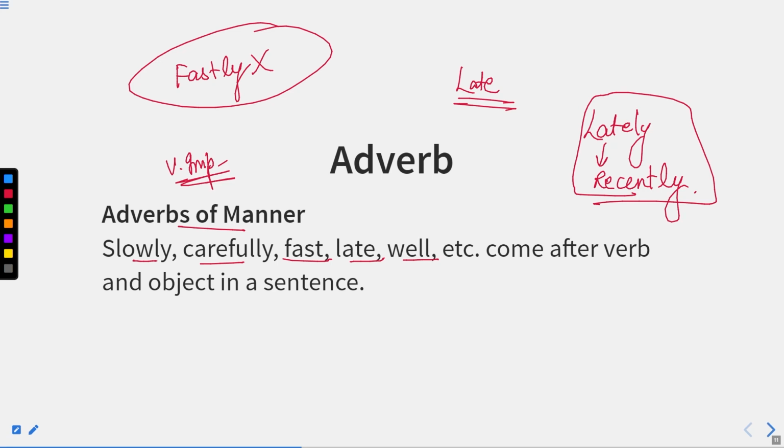Now basically, if we have a sentence with an adverb of manner, what should be the position of the adverb of manner in the sentence? That is after the verb and an object. If a sentence contains a verb, it will come after it. But if a sentence contains a verb and an object too, the structure will be verb plus object, then manner. It means the adverb of manner will come after the verb in the sentence or after the object in the sentence.